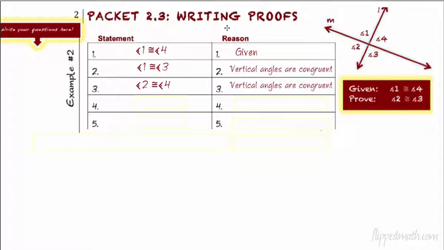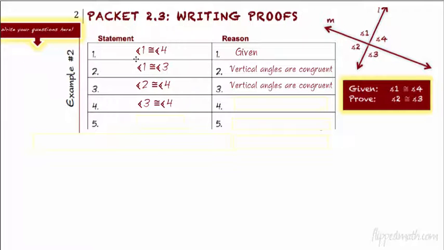All right, now what I'm going to do is play a little game of, look at all these. We got all these angles in here, and we have 1 repeating, and we have 4 repeating. And normally that's a sign we're going to substitute. So if we look at steps 1 and 2, I'm going to take out the 1, and I'm going to put in the 3. That's what this says. Okay, here's your 3. Well, let's do it the other way. Here's 1. Here's another 1 right there. We're going to take out the 1 and we're going to put that 3 in there. We're going to substitute.